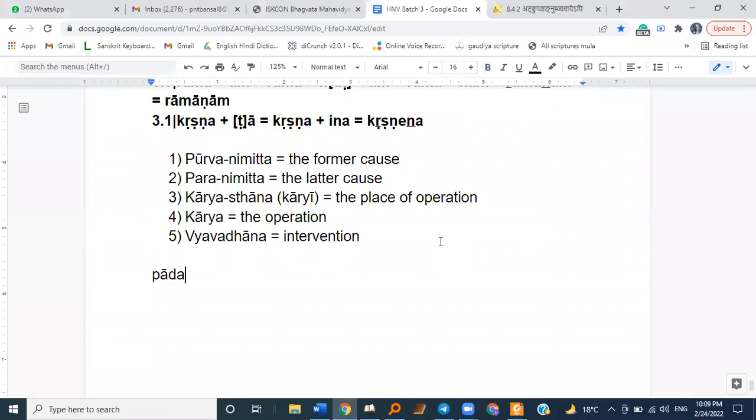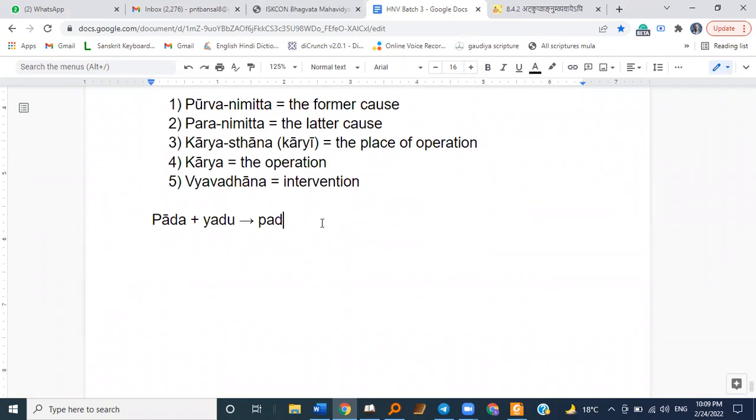So the Pada Shabda changes to Pad when Yadus are following, and the Yadus are Shas onwards, the Yadu Sangya. So now from 2.3 onwards we will decline Pad with whatever Pratyaya is there, for example Shas, Ta, Bhyam, Bhis, and all of them till 7.3, and make the forms.